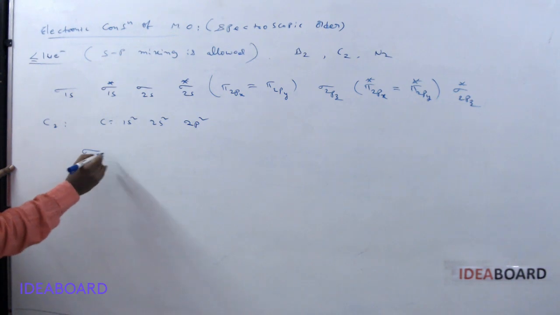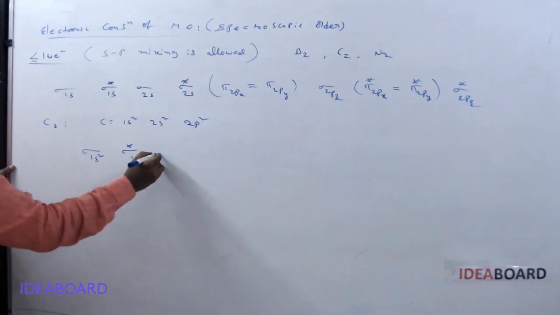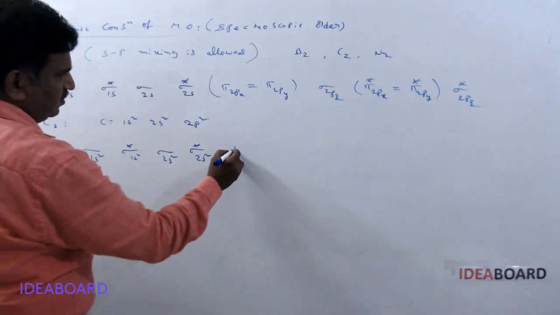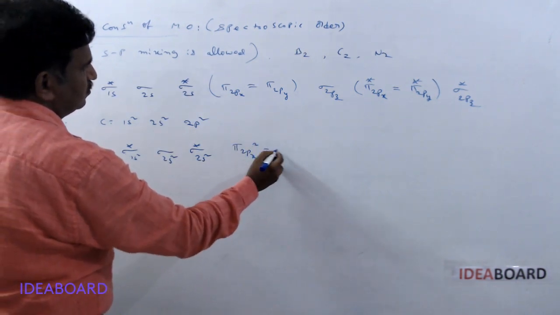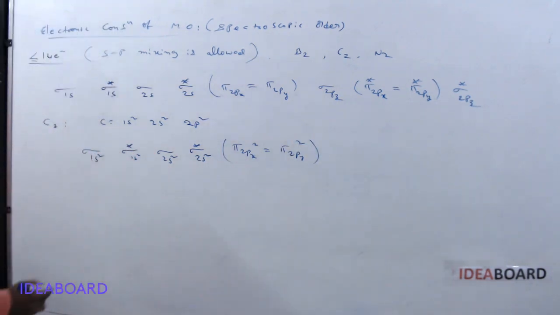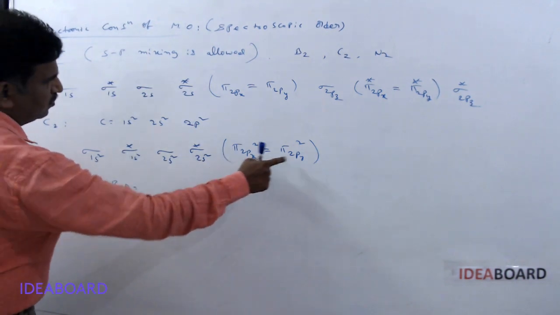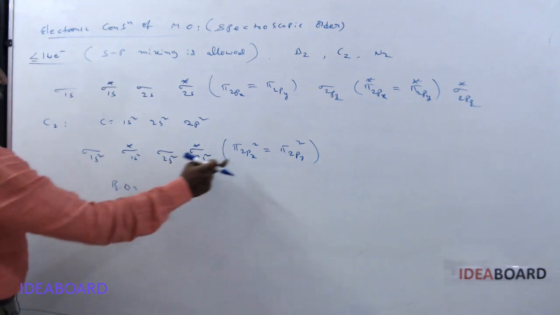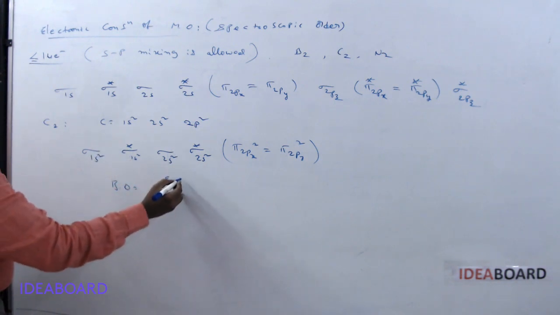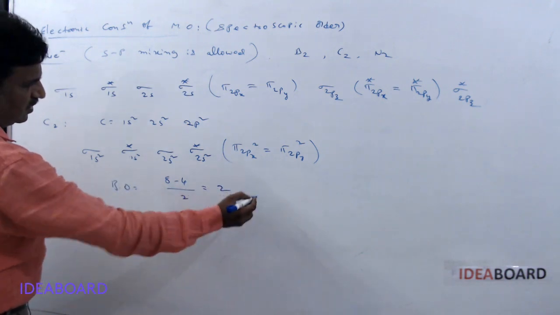The molecular orbital configuration is sigma 1s2, sigma star 1s2, sigma 2s2, sigma star 2s2, and next pi 2px2 equal to pi 2py2. For bond order, there are 8 electrons in bonding molecular orbitals minus 2 plus 2, 4 electrons in anti-bonding, divided by 2. 8 minus 4, 4 by 2, so we get 2.